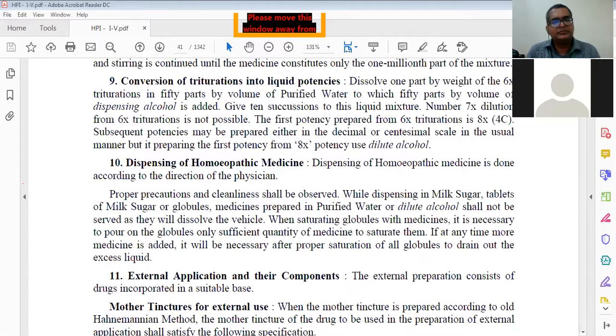Then dispensing of homeopathic medicine. Dispensing of homeopathic medicine is done according to the directions of the physician. What the physician has prescribed, from there it is given.